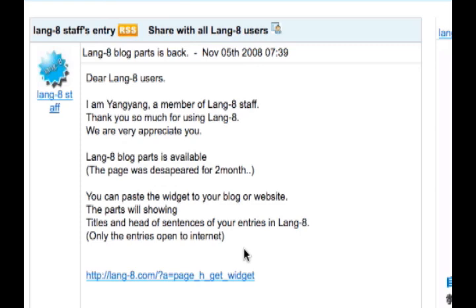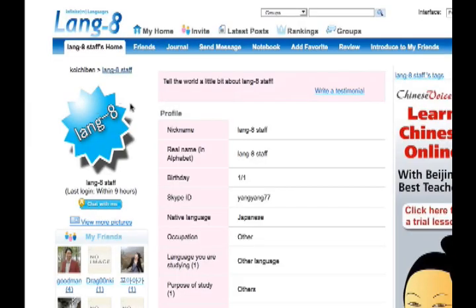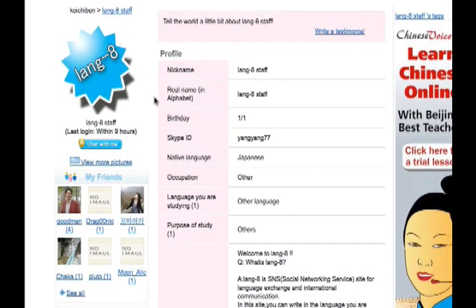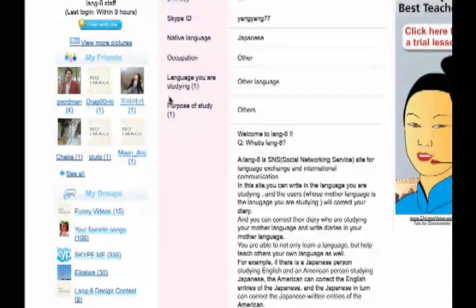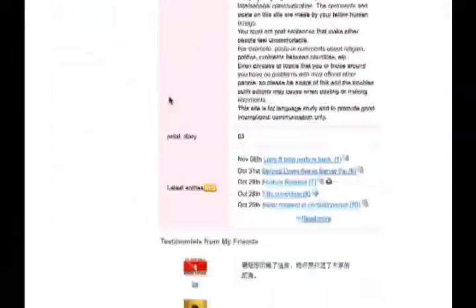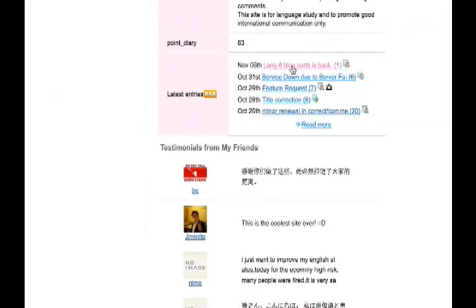Now, the great thing about this is if your stuff is being corrected, you can see everything that was changed, which really helps you when you're checking out grammar, spelling, or anything like that to really see your mistakes very easily. Now you can also click on a user and you can see like when they last wrote something. You can see a little bit about themselves, their name, where they're from, etc., etc. And you can also see their latest entries, which is kind of cool.